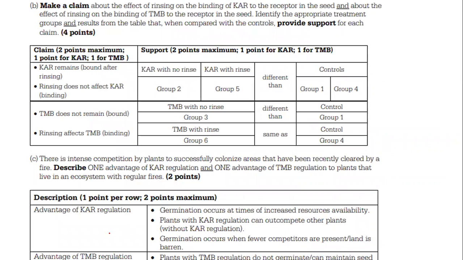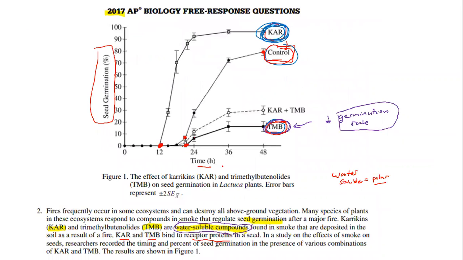So basically this is just stating the same thing. What's the advantage of KAR? There's a lot of things you actually could have stated for KAR. It occurs at an increased time. You could have said that it actually germinates more and competes with other plants. And it occurs when fewer competitors are present, when the land is barren. I would just state that KAR increases germination. That's a pretty broad, easy point to be had there. But what's the advantage of the TMB regulation? That's basically stating that it's only going to germinate when enough resources, really water, is available. So that is the 2017 FRQ number 2.